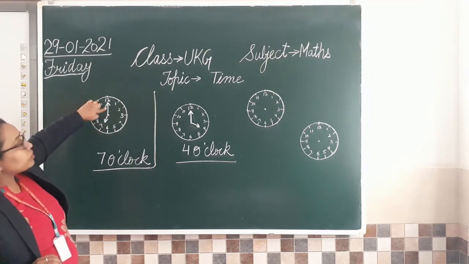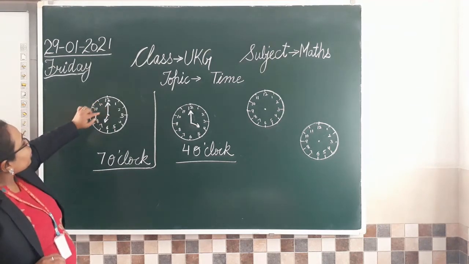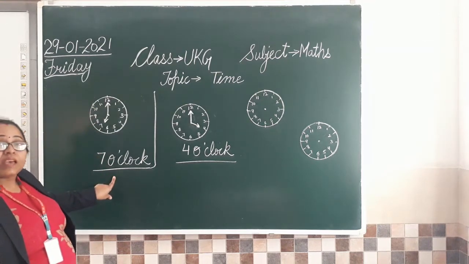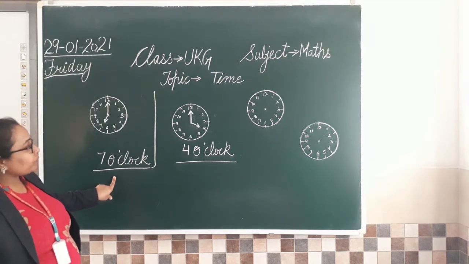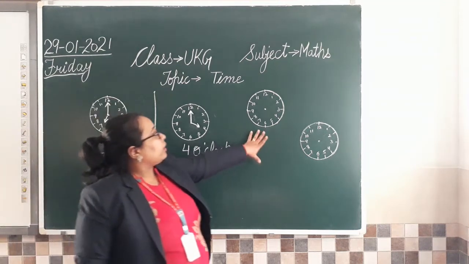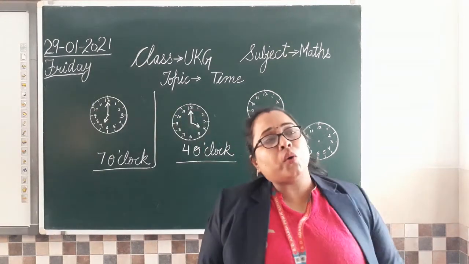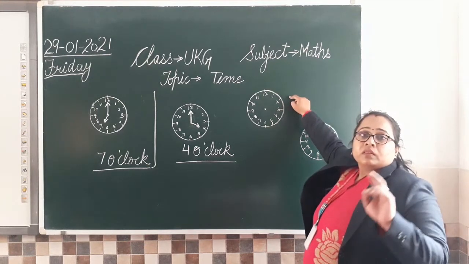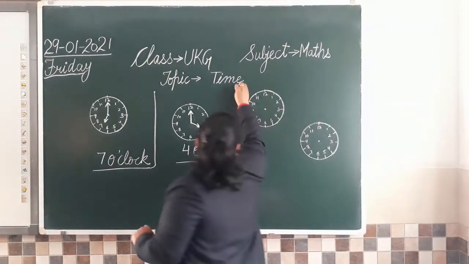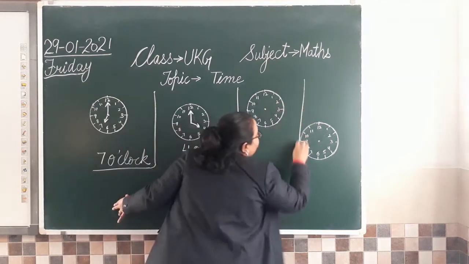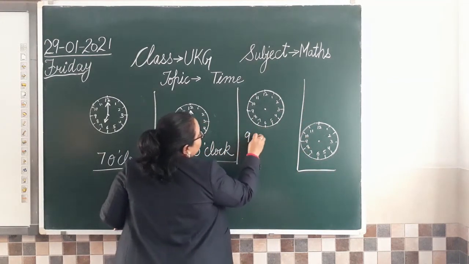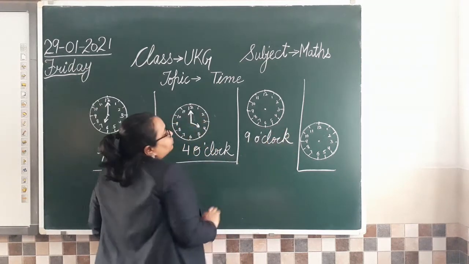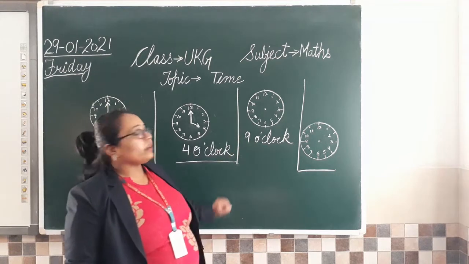So long will be towards 12 and the shorter one will be towards 7. तो फिर क्या टाइम हो गया? 7 o'clock. Clear? Okay. So one more clock here I have. अब अगर मैं आपको बोलूं you have to make the time 9 o'clock here. Okay, I'll write the time here. So in this clock you will do 9 o'clock. Can you tell me how you are going to do that here?